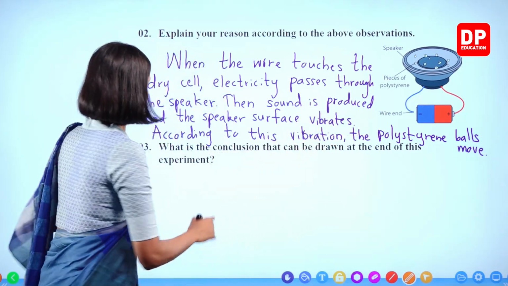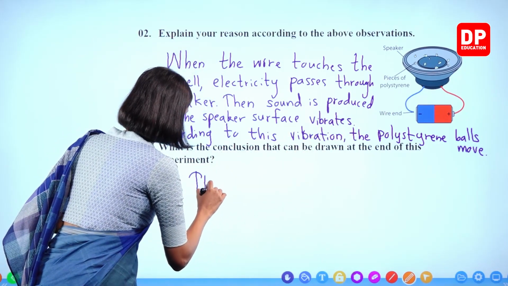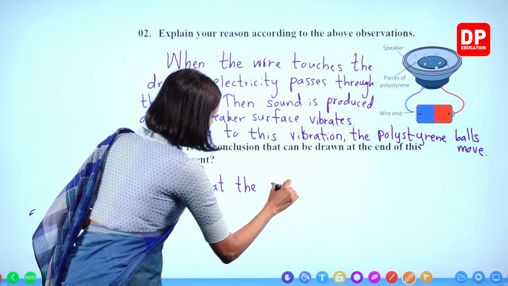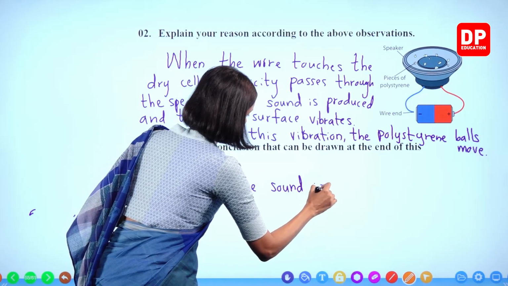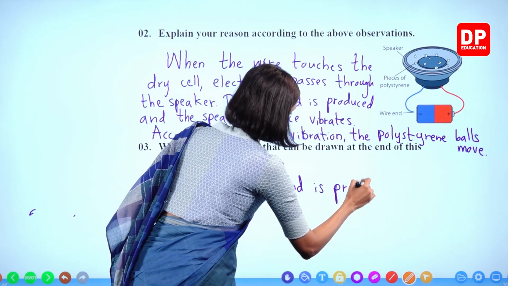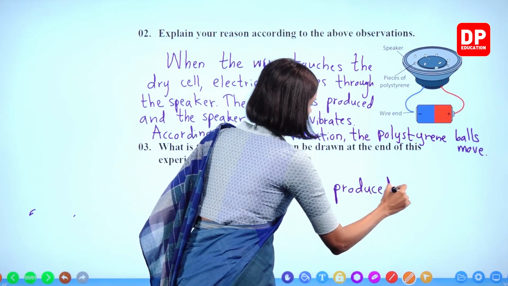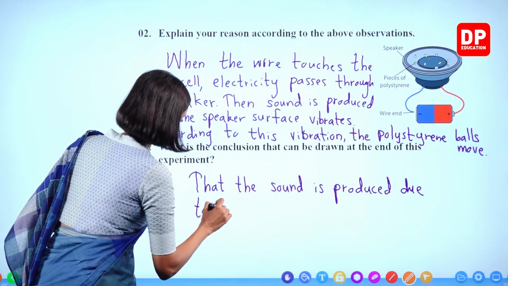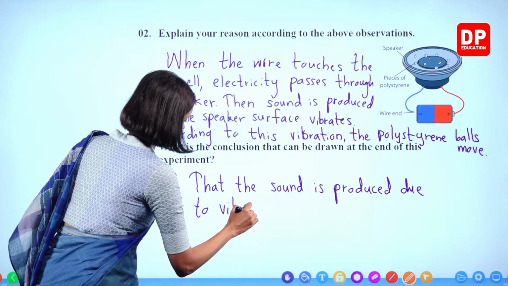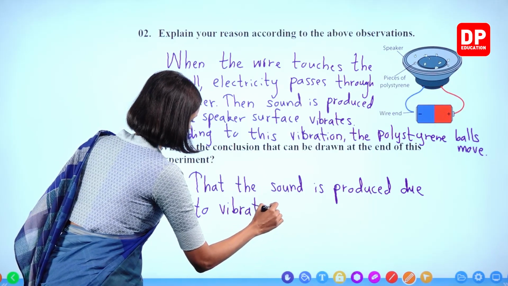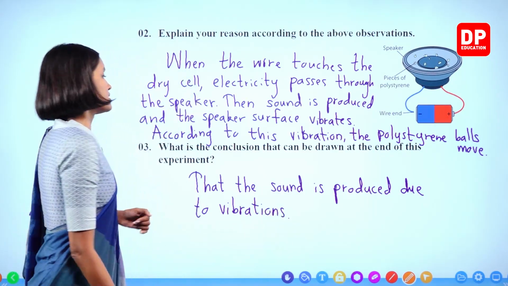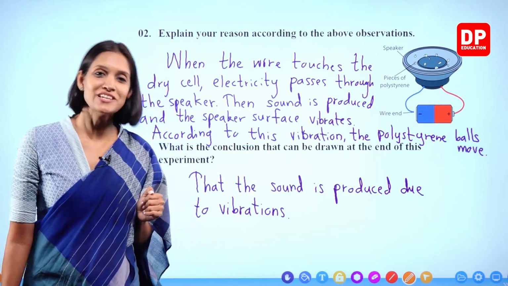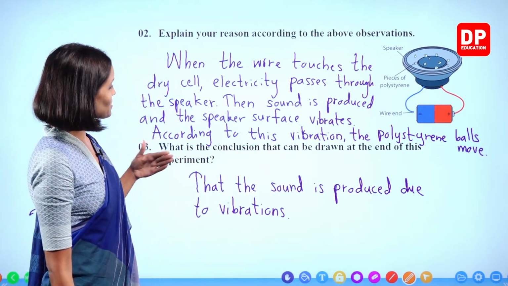Okay? Let's write that the sound is produced due to vibrations. What is the conclusion? That the sound is produced due to vibrations. We'll move on to the next.